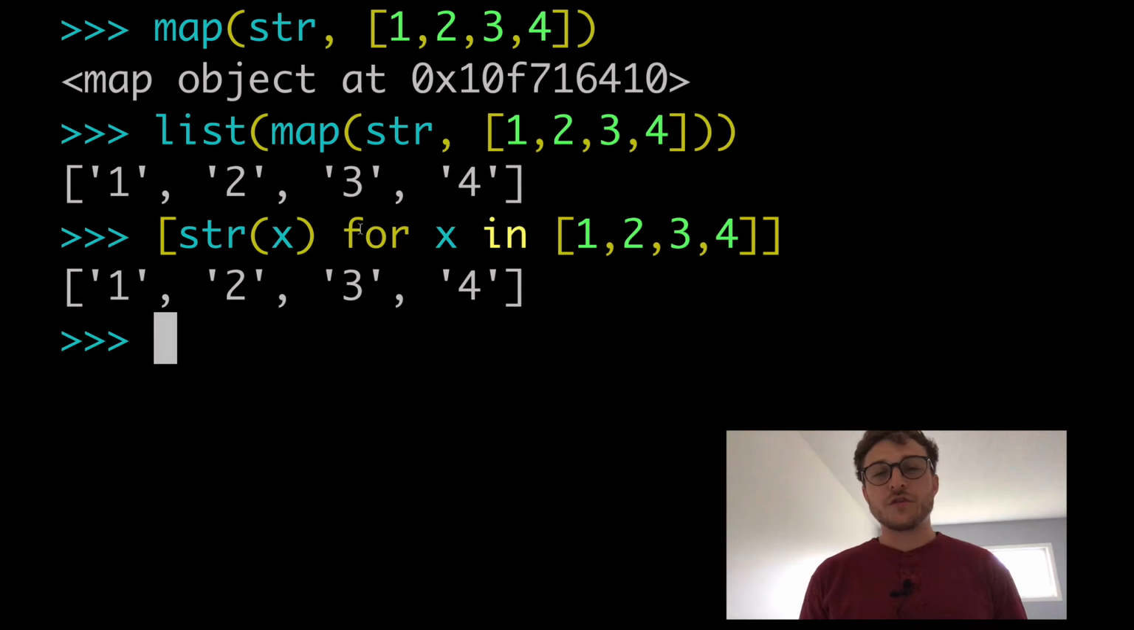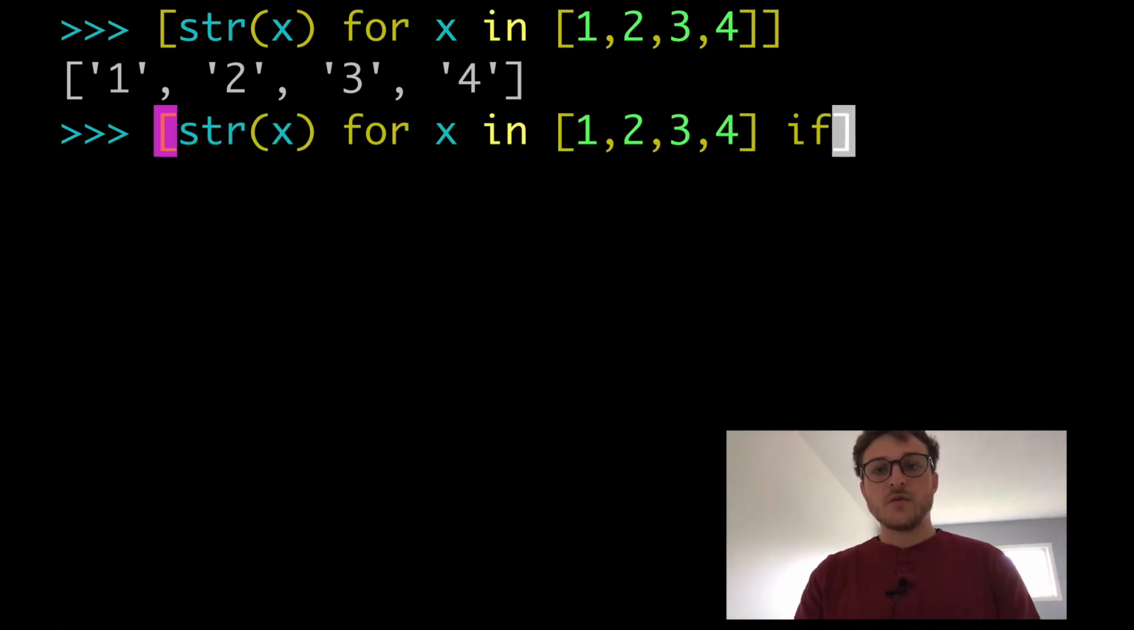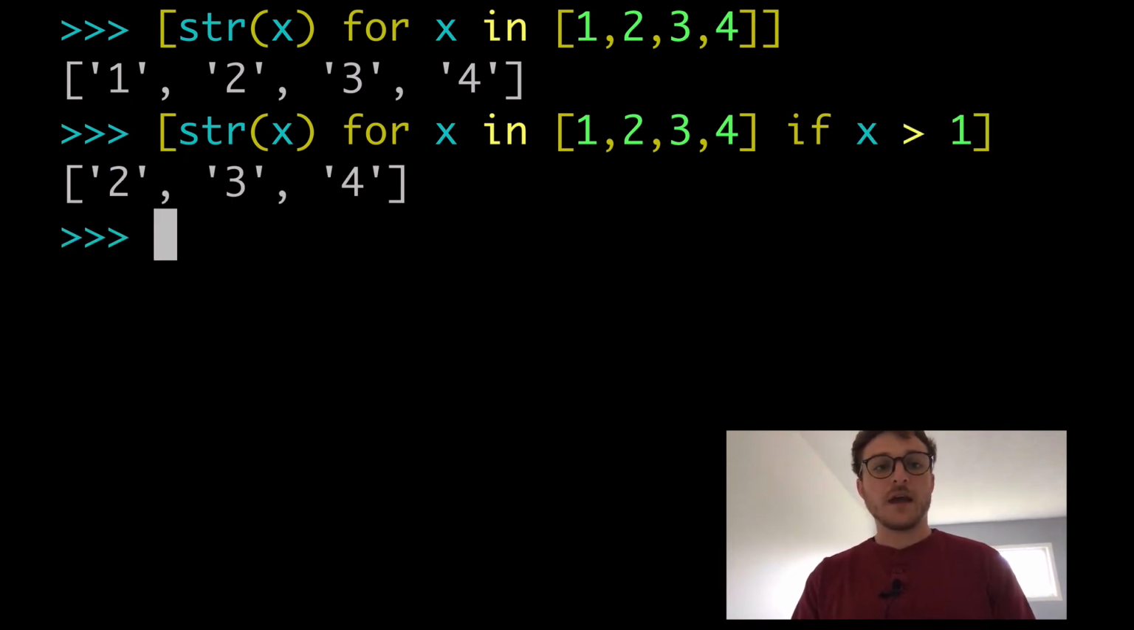Next, I wanted to show you real quick what I was talking about regarding filtering. So we'll clean this up, and we'll run this again. What if we didn't want every single number to pass that function? What if we just wanted 2, 3, 4? So we could do if x greater than 1. And when we return this, we get 2, 3, 4. So it filtered those numbers out of there.